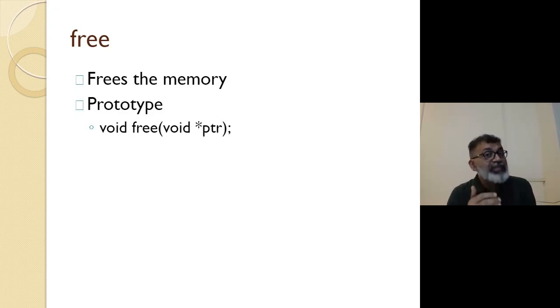Freeing the memory explicitly. What do you mean by explicitly? By a programmer, because it is the programmer's responsibility to release the memory. See the difference between static memory and dynamic memory.